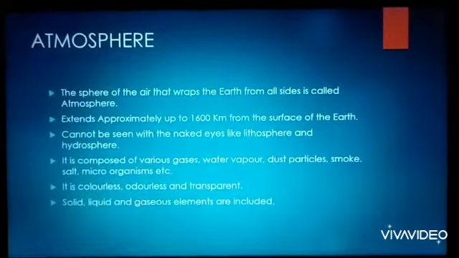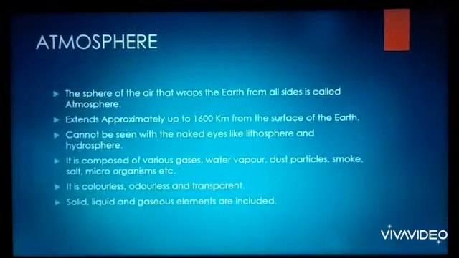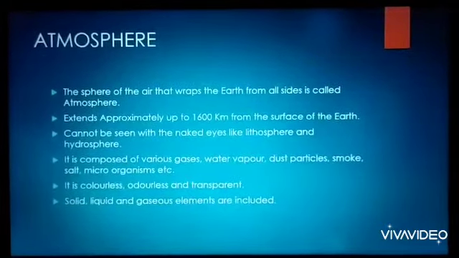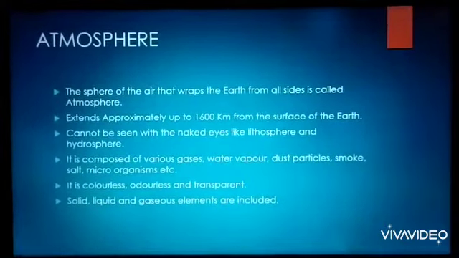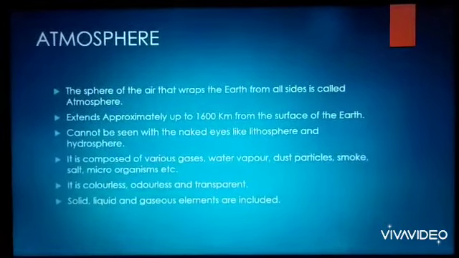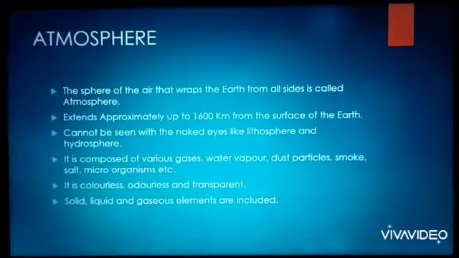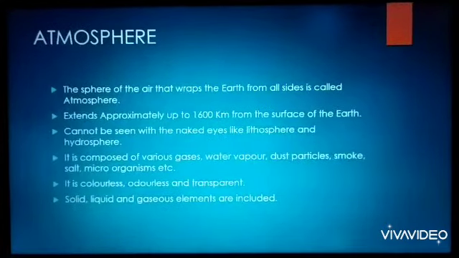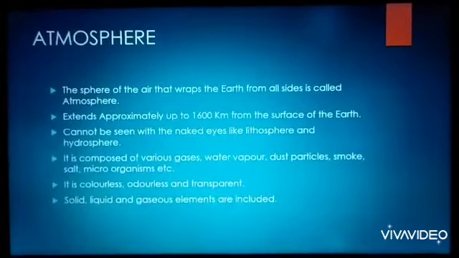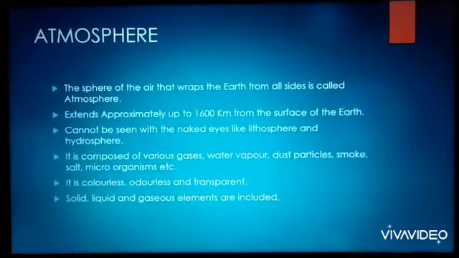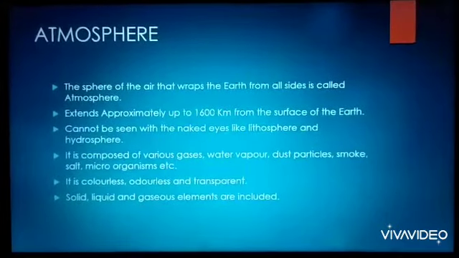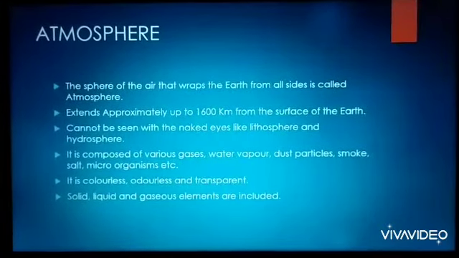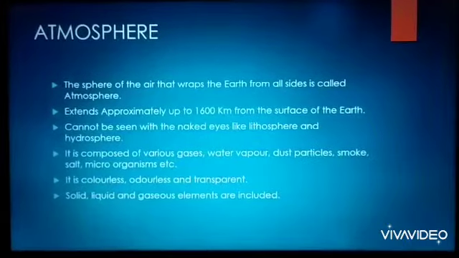Now let's start. Atmosphere. The sphere of the air that wraps the earth from all the sides is called atmosphere, and it extends approximately up to 1600 km from the surface of the earth. Like lithosphere and hydrosphere, we cannot see atmosphere. It cannot be seen with the naked eyes.